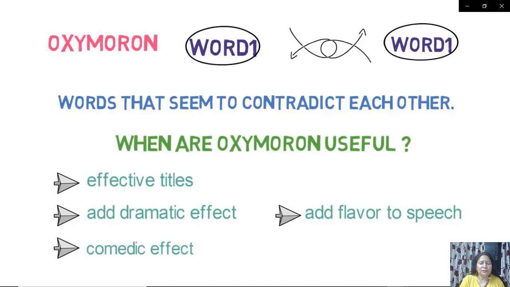Now other examples of oxymoron, where word one and word two both have different meanings. These are words that seem to contradict each other. When are oxymorons useful? Oxymorons are useful for effective titles, to draw the attention of people, to bring dramatic effect, like this idea is perfectly imperfect. Okay, I am hoping against hope. Sometimes it brings comedic effect, meaning people laugh at it when you say he is perfectly imperfect. And it adds flavor to speech, to make the speech very interesting.